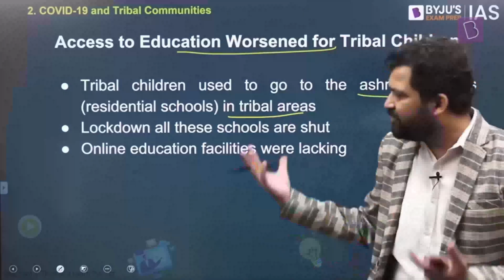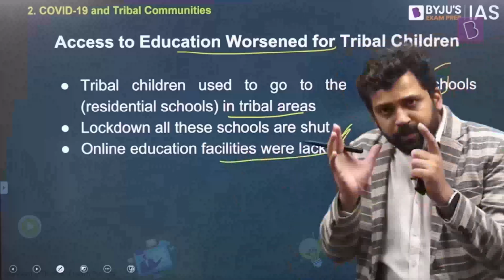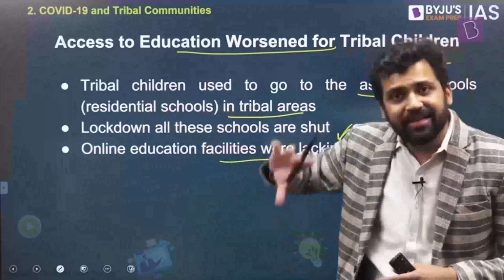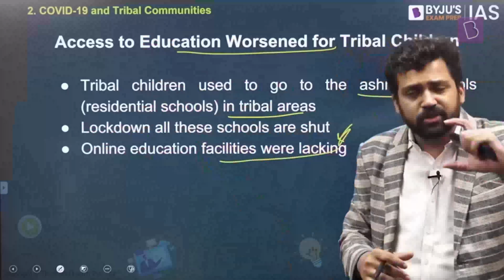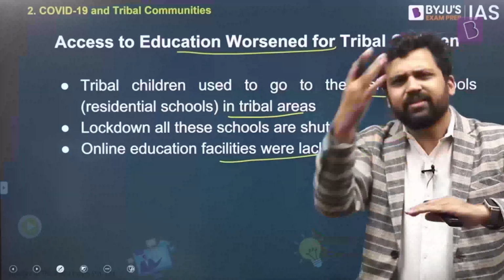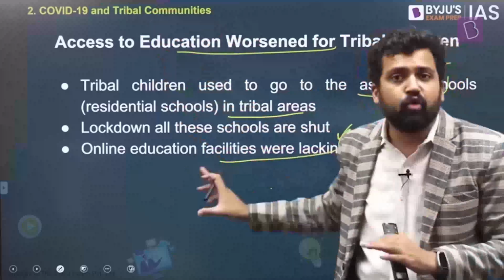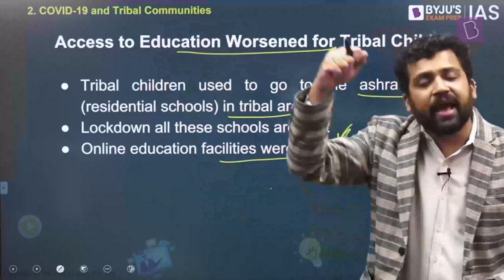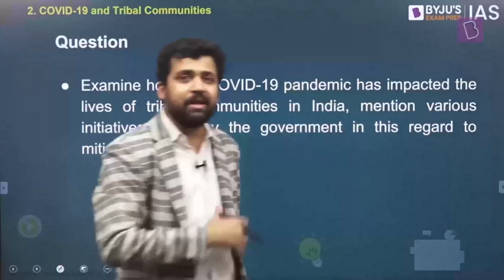So online education and other avenues are not available. So it is something which is impacting the learning outcomes. And keep in mind, the learning opportunity they have lost over 2 years is now going to have an impact on their skill development. It is going to have an impact on their ability to gain jobs later on. So if we are saying that the members of the scheduled tribe communities are here and the members of other communities are here, this is the difference. But because of loss of learning, this difference can increase in future if you are not having appropriate policy interventions. So this is a cause of concern. Already you have inequality. This inequality can increase further because of lack of options, lack of opportunities. Right? So this is how tribal members were impacted during the pandemic.